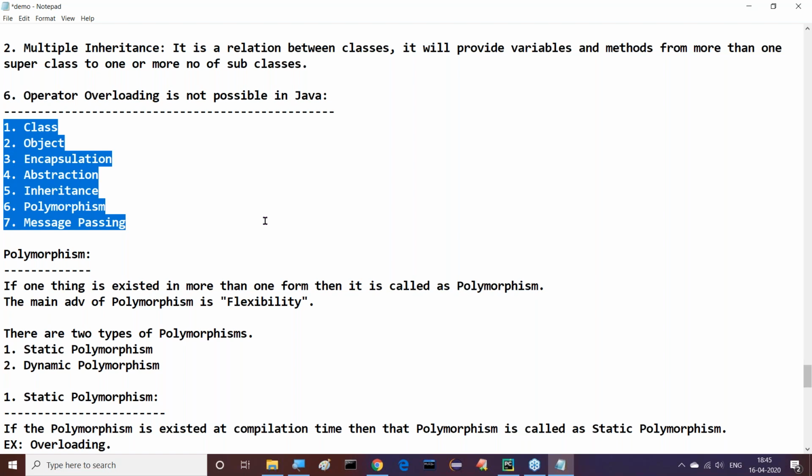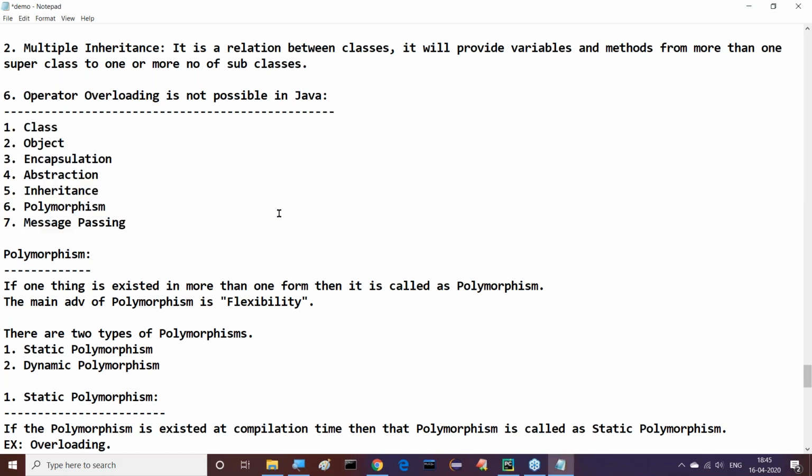What are the various object-oriented features we are discussing? Class, object, encapsulation, abstraction, inheritance, polymorphism, message passing. These are exactly the object-oriented features we are getting. All of you observe this clearly. Right, sir.